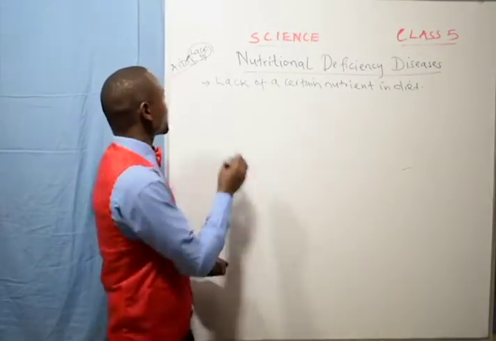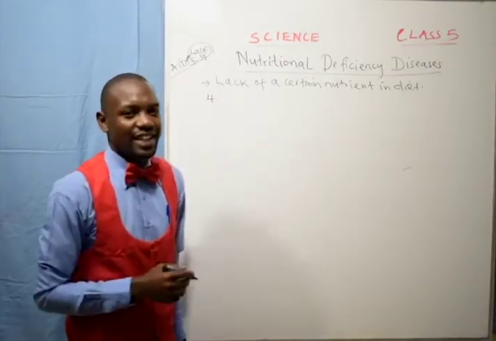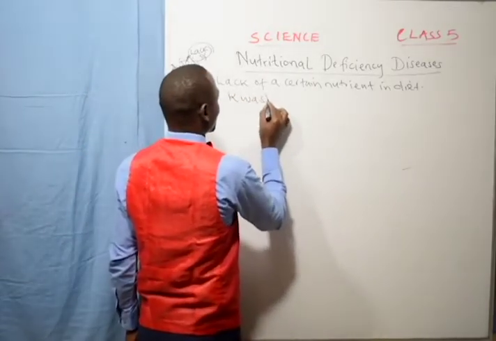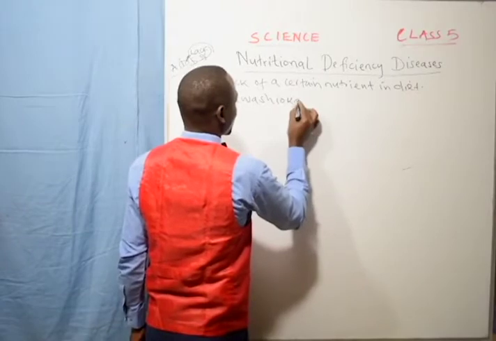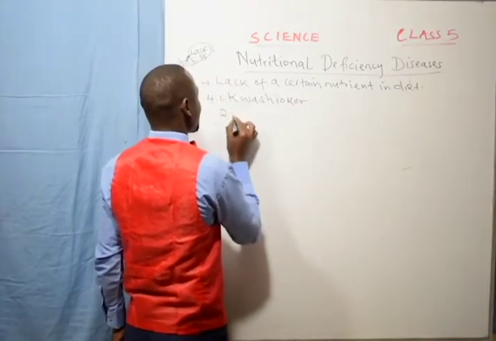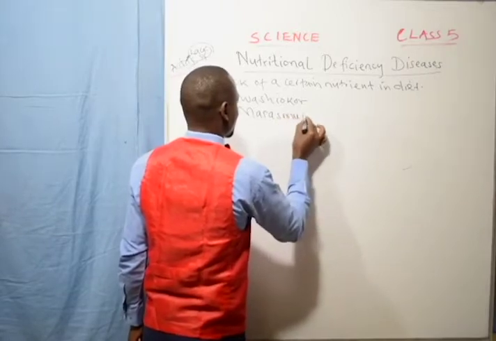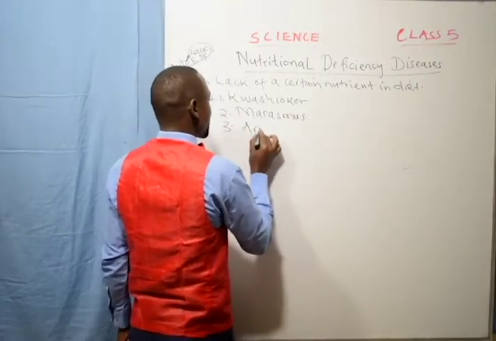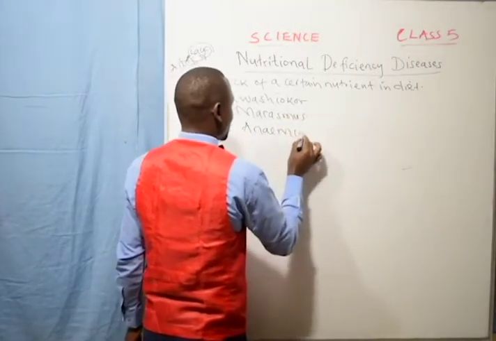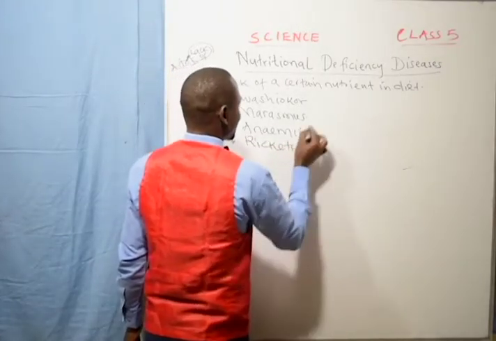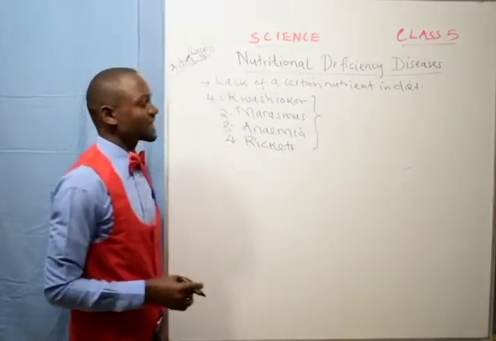We are going to look at 4 nutritional deficiency diseases. One is kwashiorkor. We have marasmus, we have anemia, and rickets. Those are the main nutritional deficiency diseases.